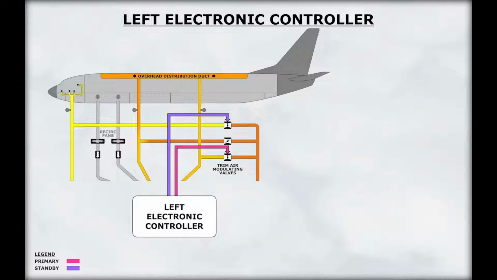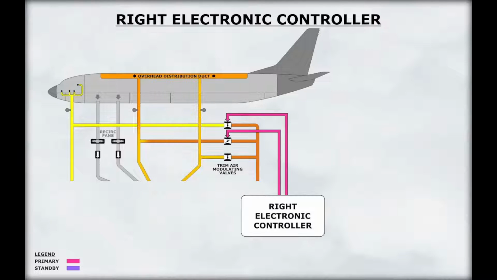The left electronic controller controls the operation of the trim air modulating valve for the aft cabin zone. It also provides backup control for the flight deck zone. The right electronic controller controls the forward cabin zone and provides primary control for the flight deck zone.